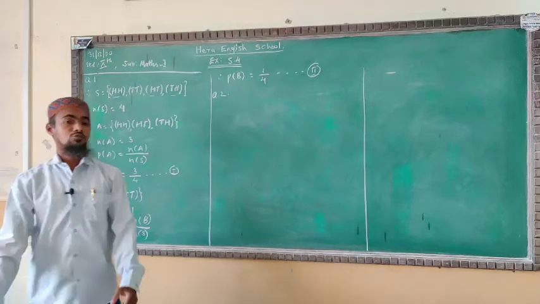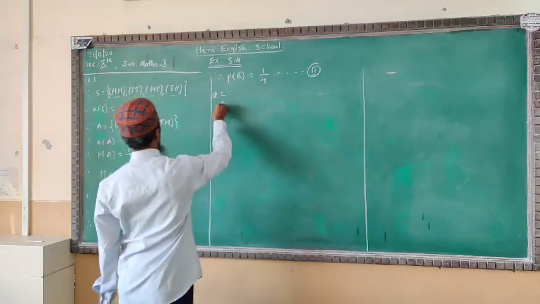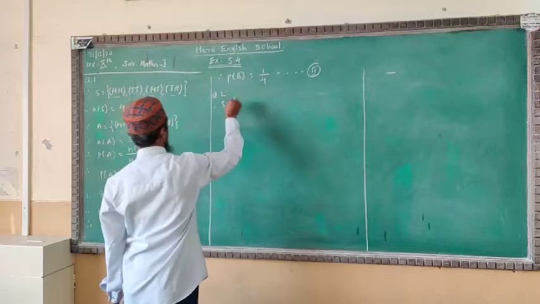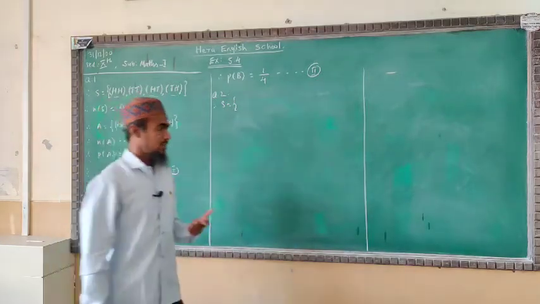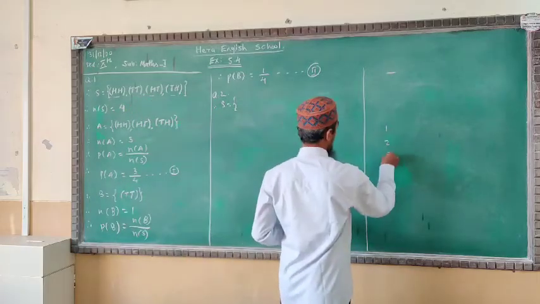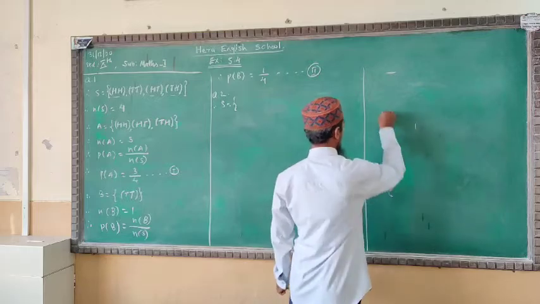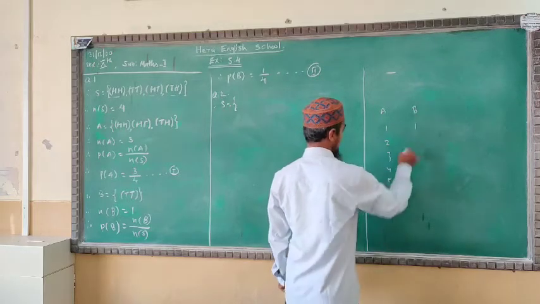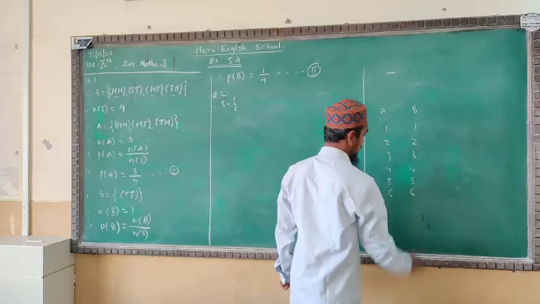See, you have seen the sample space of 2 dice. Once again we have to write the sample space of the 2 dice. See very well, there are 6 outcomes on a die: 1, 2, 3, 4, 5 and 6. And next, the first die is A, the second die is B. 1, 2, 3, 4, 5 and 6. How to write the samples?